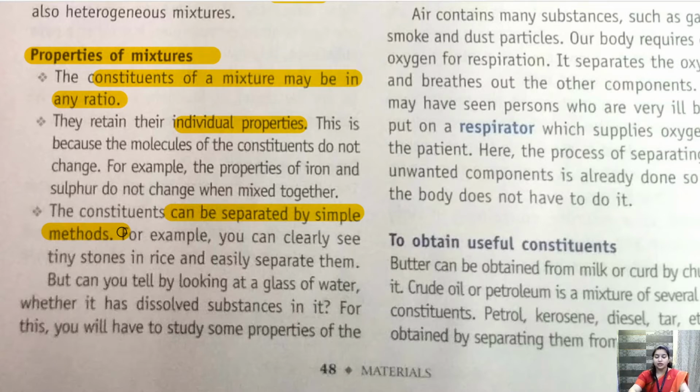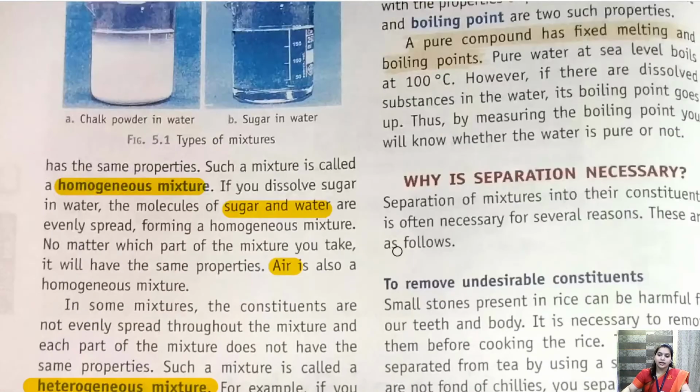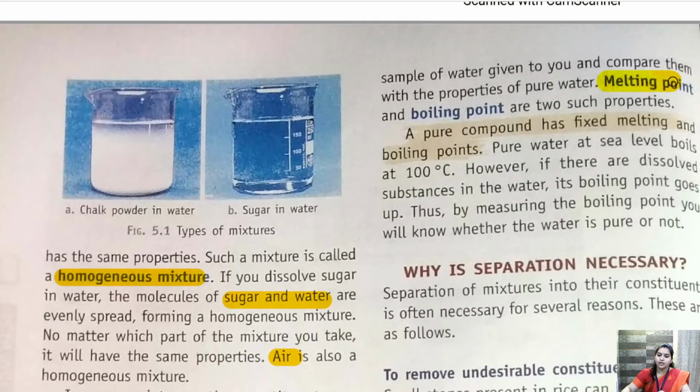Getting it? Now the question comes, when we are talking about a homogeneous mixture, and the two mixtures look alike and we are not allowed to touch or taste them, then how can we separate the pure substance from it? So children, for this there is a property called melting point and boiling point. So what is melting point and boiling point?